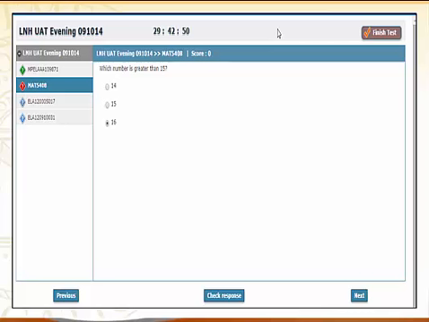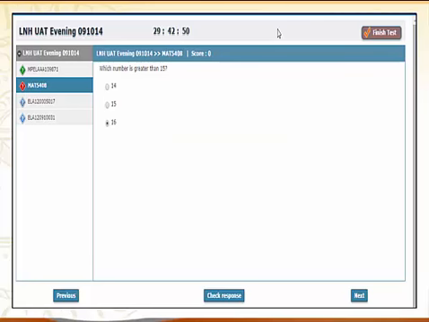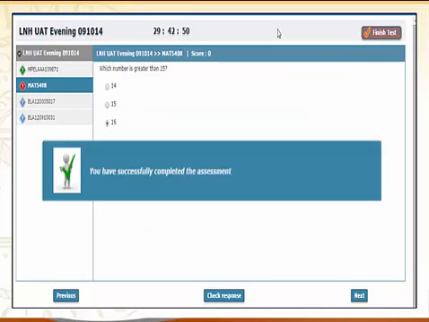Okay, so once a student is finished with it, and of course they can go backwards or forwards, and they can even click up here to jump around on questions, when they're finished, they would click on finish. Once you click on finish test, it's going to ask you to confirm or cancel. It's going to tell you, hey, you had a total of 4 questions, but only attempted 2. You press OK, and then you get another screen that says you have successfully completed.